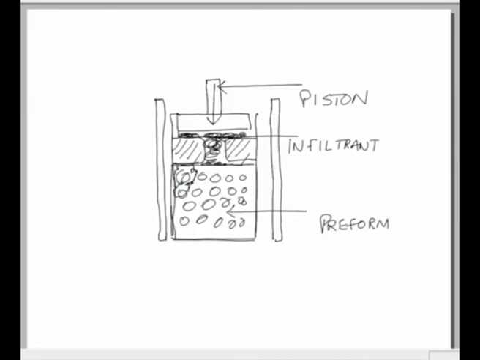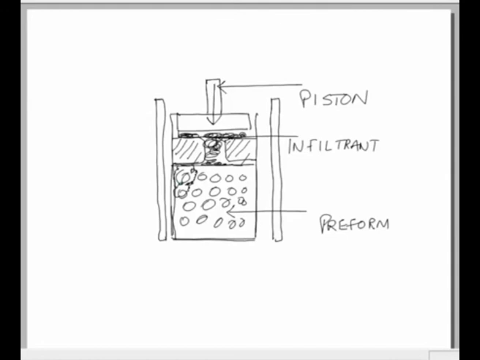So basically what is happening, we have an infiltrant which is a liquid, and then we have a reinforcement which is in the form of a network of fibers, and when the pressure is applied, this infiltrant infiltrates into the preform, and it occupies the spaces which are there between the fibers and forms the matrix phase.